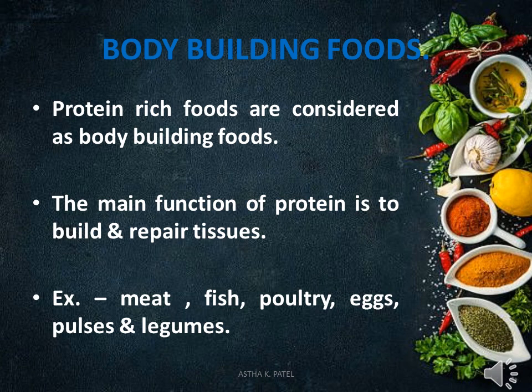If any person gets injured or has a wound in the extremities, to repair and heal that wound we also require protein, because protein helps to repair damaged cells and tissue. The examples of bodybuilding foods include meat, fish, poultry products, eggs, pulses and legumes. The major amount of protein we get is from non-vegetarian foods like meat, fish, poultry and eggs, and the least amount of protein we get from vegetarian sources, that is from pulses and legumes.